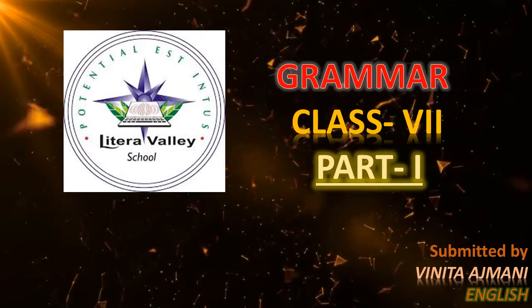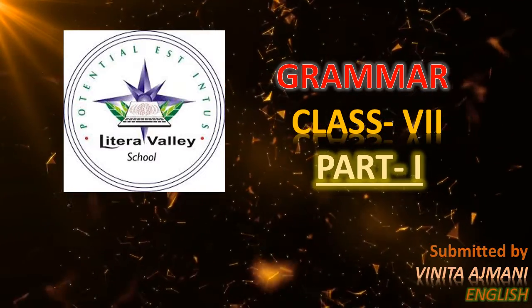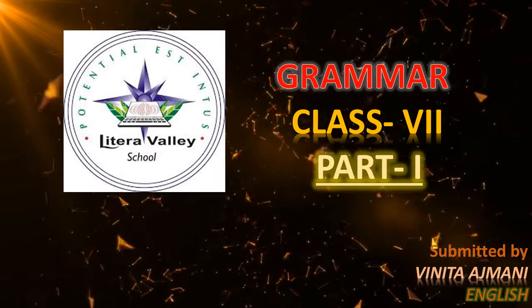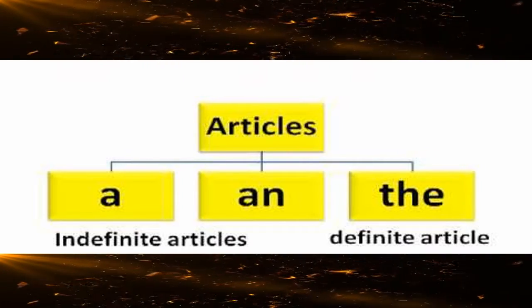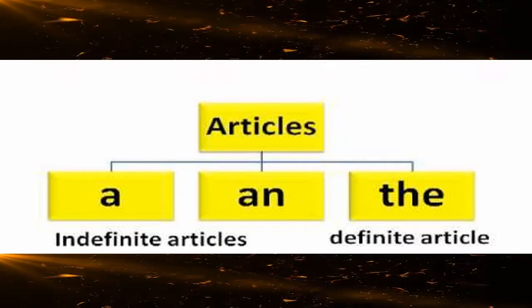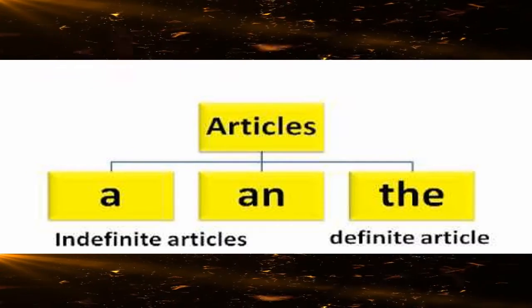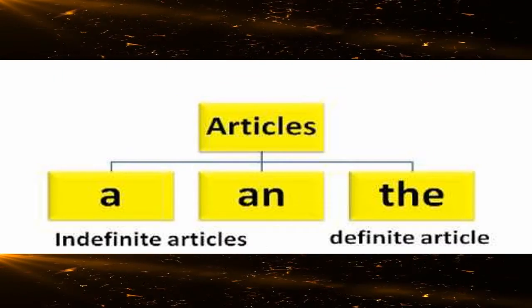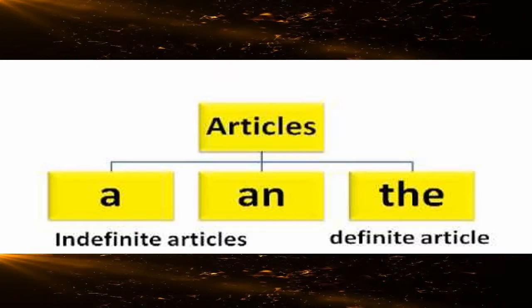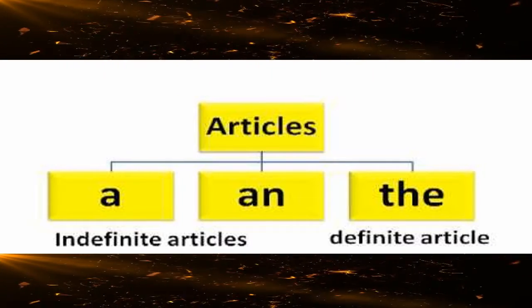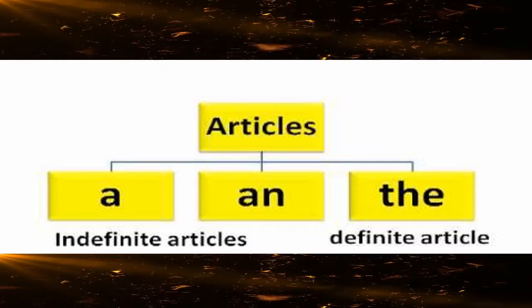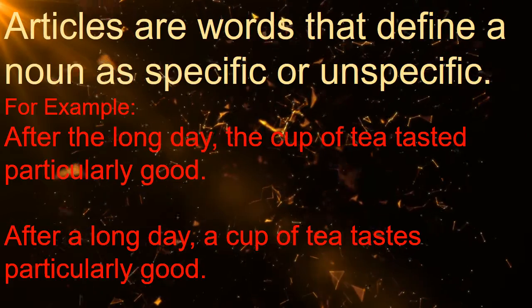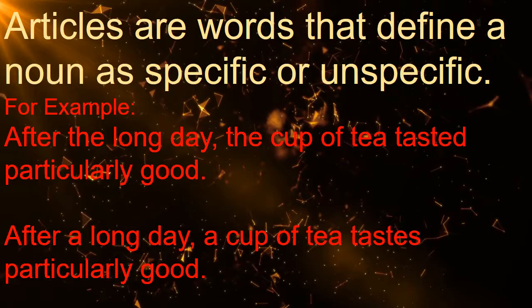So, children, without wasting any time, let's move on to today's topic from your grammar book. The words a, an, and the are called articles. A and an are called the indefinite articles because they do not refer to any specific person or thing. The article the is called the definite article because it refers to a specific person or thing. Now let's know the things in detail.